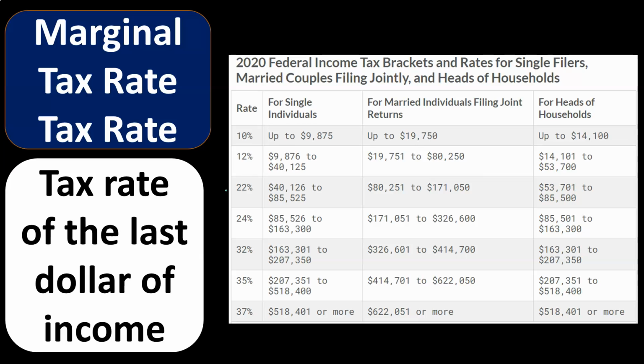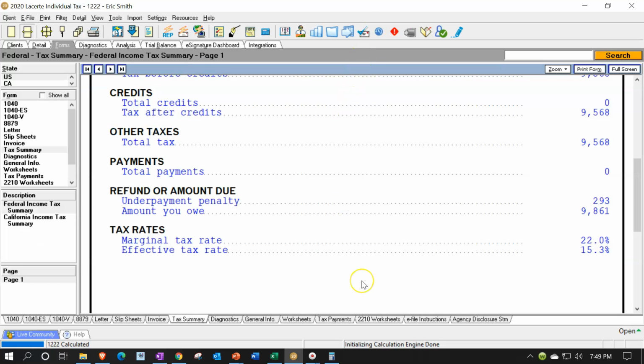So the average tax is a good kind of summary of where we stand. And then the marginal tax is what's going to be used if we think there's going to be an increase in income, and we're trying to project how much tax is going to be increased from that point in time because we're already at that tax level. So once again, the software will typically find these for you.